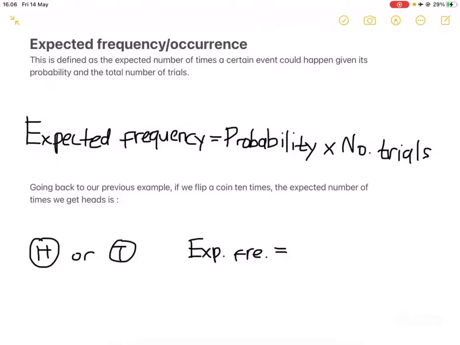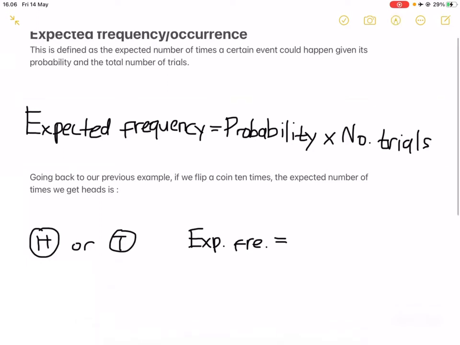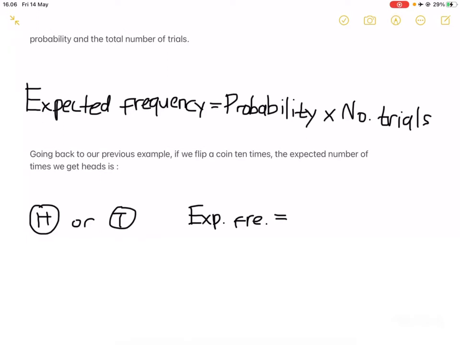Another thing is expected frequency or occurrence. This is defined as the expected number of times a certain event could happen given its probability and the total number of trials. So expected frequency is the probability of that event happening times the total number of trials. Going to our previous example, assume that we flip a coin 10 times.